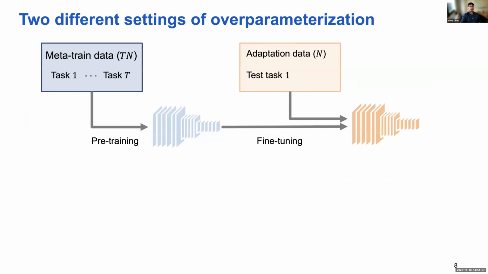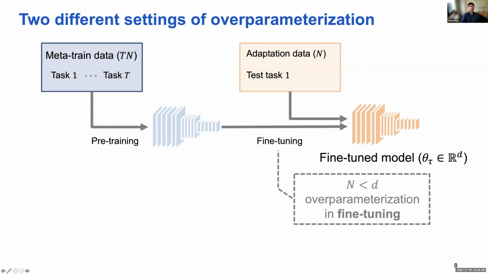As we have shown in the previous slides, pre-trained models are often large and overparameterized. The overparameterization can happen either in the pre-training stage or in the fine-tuning stage. For example, n is the number of samples in the new task, and d is the dimension of the pre-trained model. You can think of d as the dimension of a neural network, for example. If d is larger than n, that means overparameterization occurs in the fine-tuning step. This is not the worst thing to happen.